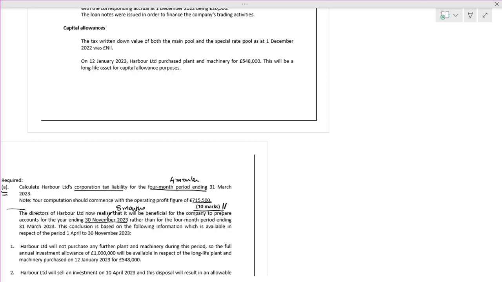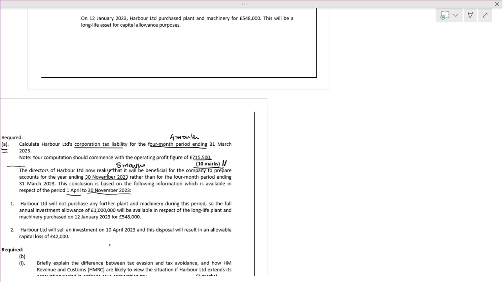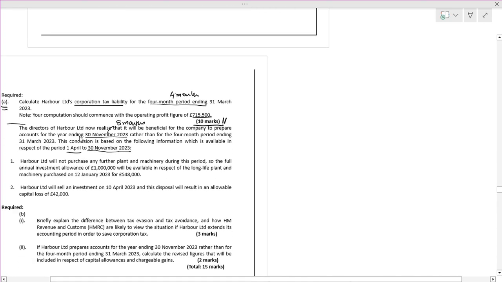This conclusion is based on the following information which is available with respect to 1st April to 30th November. Make sure of this. These are very, very important basics. The previous information is related to the period till 31st of March.